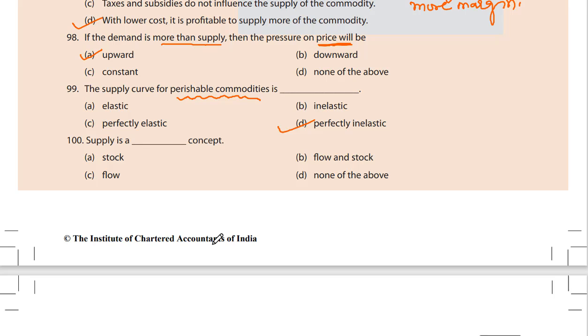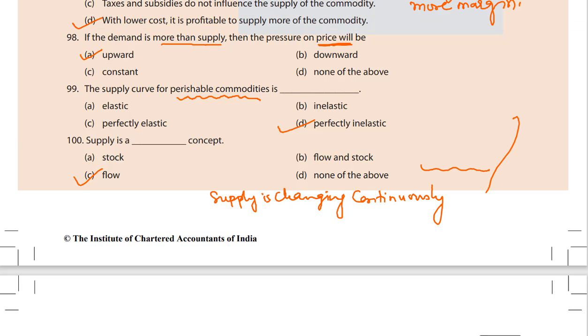Continue. 100. Supply is a dash concept. A. Stock concept, B. Flow concept as well as stock concept, C. Flow concept, D. None of the above. It is a flow concept. Supply is changing continuously. Either the change could be upward or the change could be downward. Okay, let's continue.